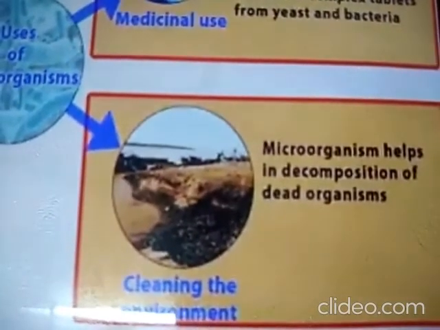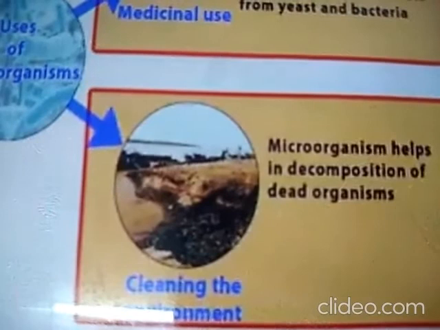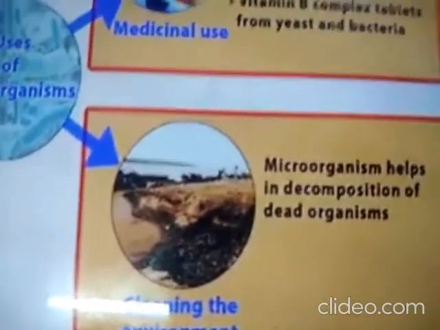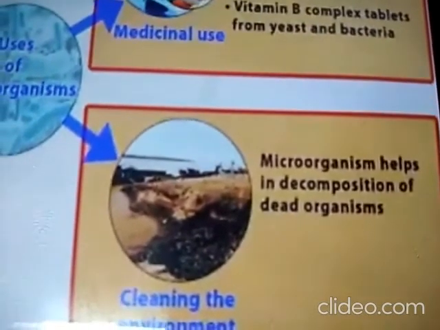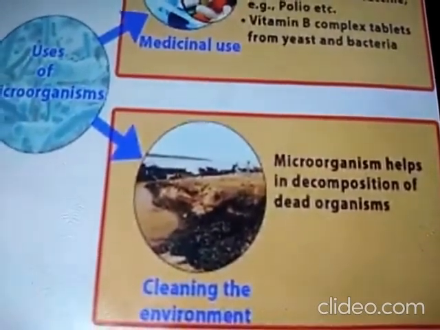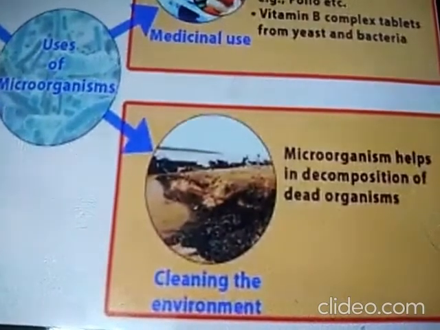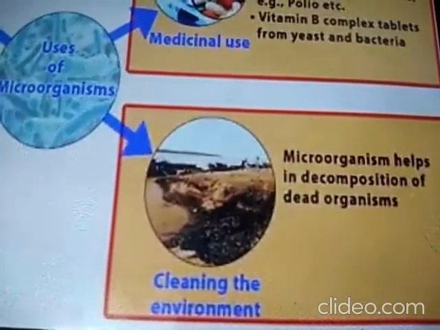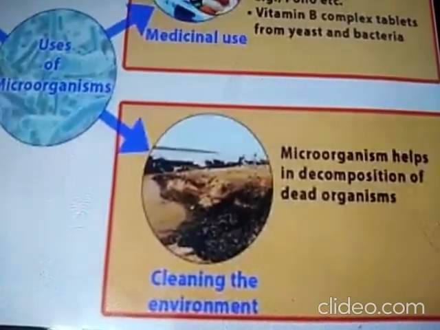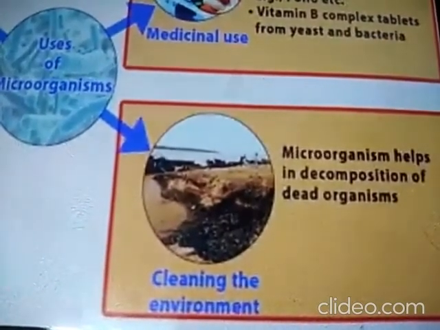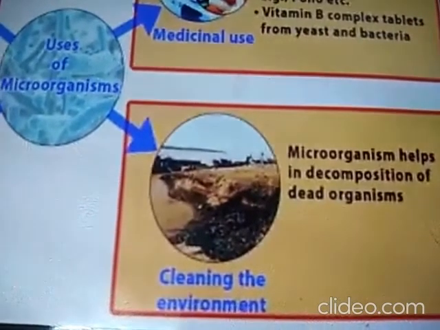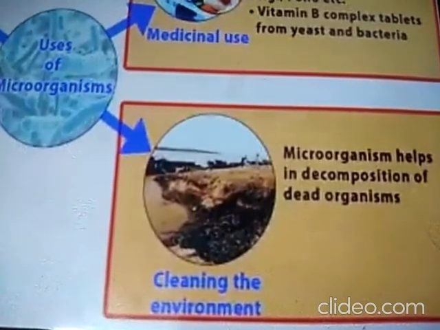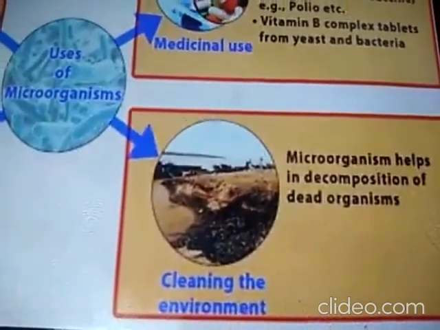Okay, next is cleaning of the environment. Now, most people will collect waste of plants, vegetables and fruits from nearby houses and gardens. They put them in a pit meant for waste disposal. After some time, it decomposes and gets converted to manure. This manure they will use for crop cultivation, right? So from that, microorganisms help us to clean the environment.